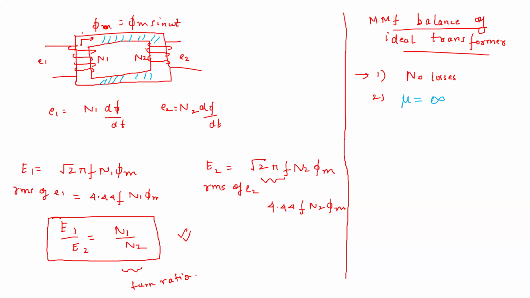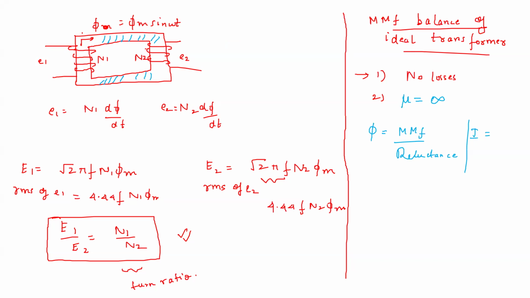So when this permeability is infinite, what will happen? Flux is nothing but MMF by reluctance. If you had attended the previous class taken by the other TA, he would have discussed the similarity between electrical systems and magnetic circuits.